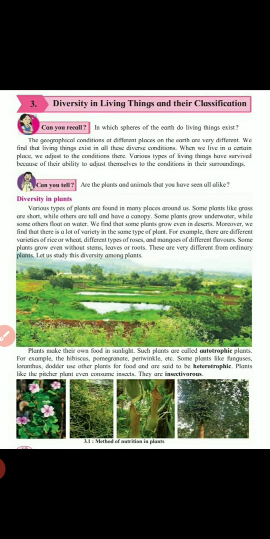And if you are taking roses, it is a simple example. Roses are of different colors. Yellow color is there, red color is there, pink color is there, so there are different types within the same plant also. And mangoes also, the mango season has only just finished, in that also there are different flavors and different colors according to that. Some plants grow even without stems, leaves or roots.